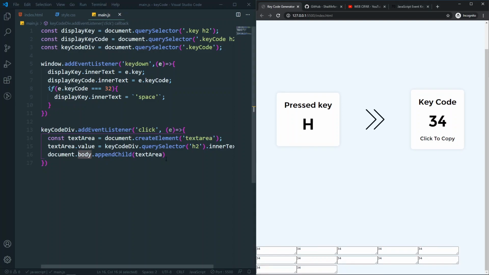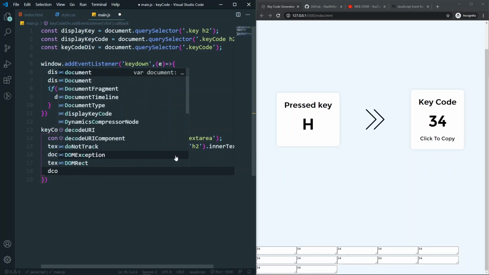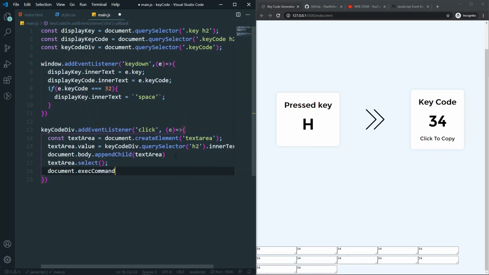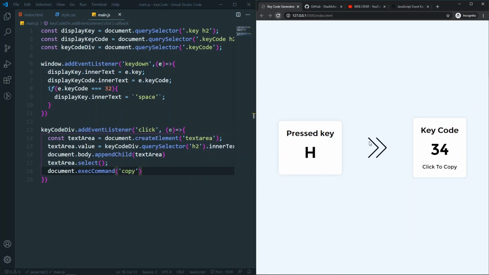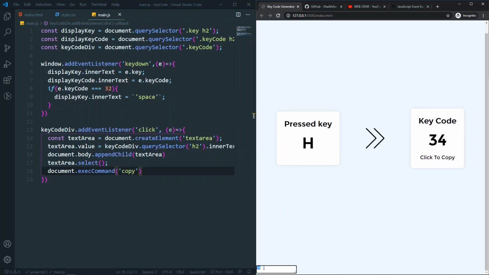So what I need to do actually, I need to copy the text area value. So now I can say textarea dot select. So it will select all the text. Also I want to execute a command from our document. So document dot execCommand, and I want to execute the copy command here. Now whenever I click, as you can see, it is selected and I already copied the text or the value inside of my clipboard.